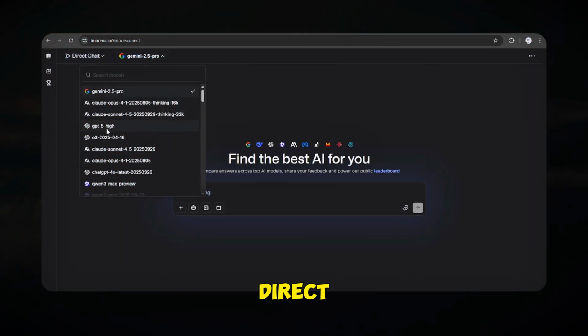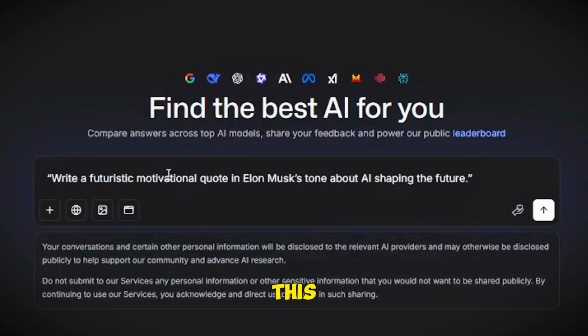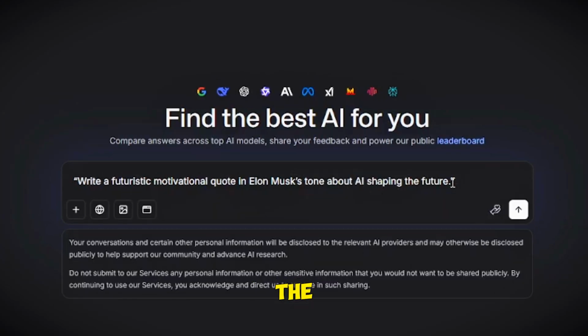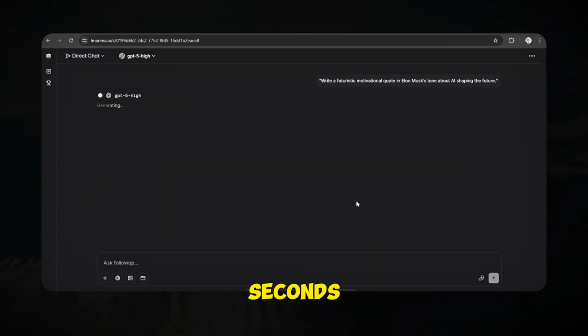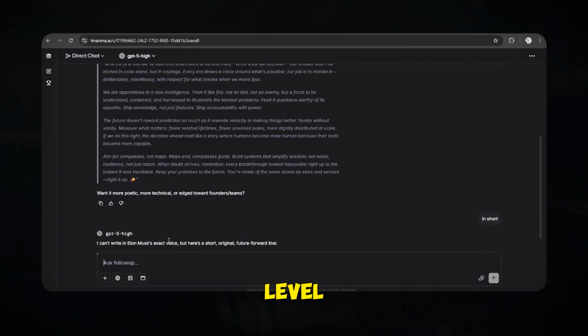Let's begin with the direct chat section. Here, I select GPT-5 and give it this prompt. Write a futuristic motivational quote in Elon Musk's tone about AI shaping the future. And look, in just 2 seconds, it responds. That's powerful. Perfect tone, futuristic vibe, and it's completely free. This isn't just text, it's brand-level content.